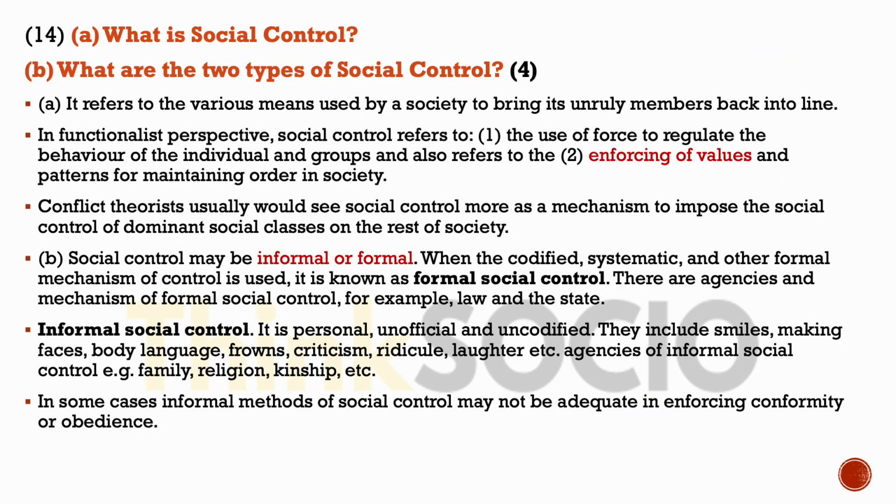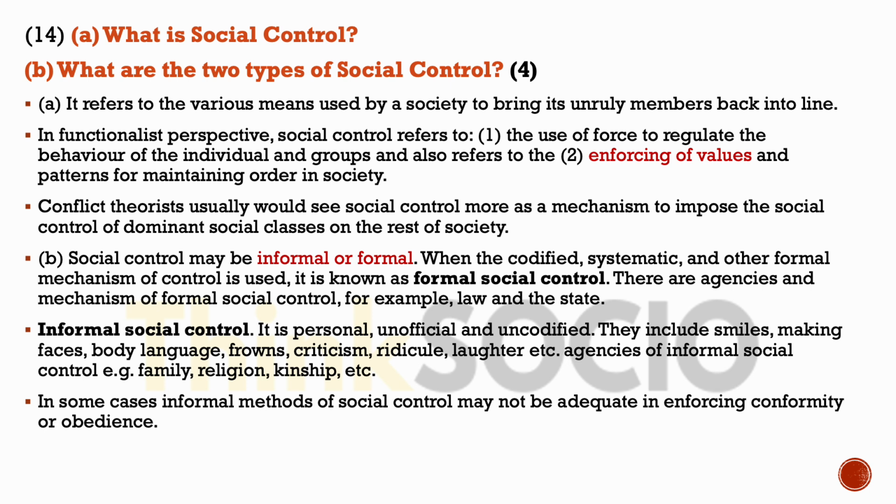Question again has two parts. First part, what is social control? And B, what are the two types of social control? Social control refers to the various means used by a society to bring its unruly members back into line. In a functionalist perspective, it refers to the use of force to regulate the behavior of the individual and groups, and it also refers to enforcing of values and patterns for maintaining social order.